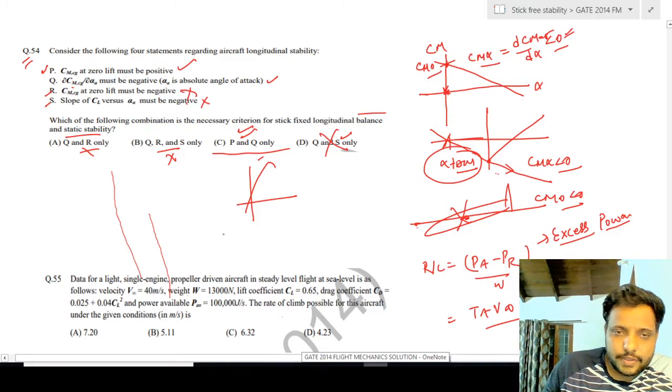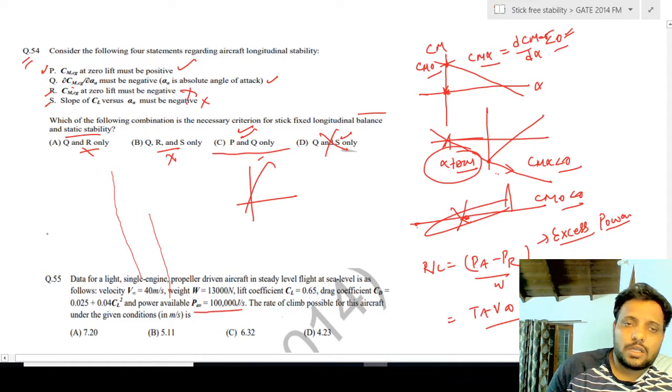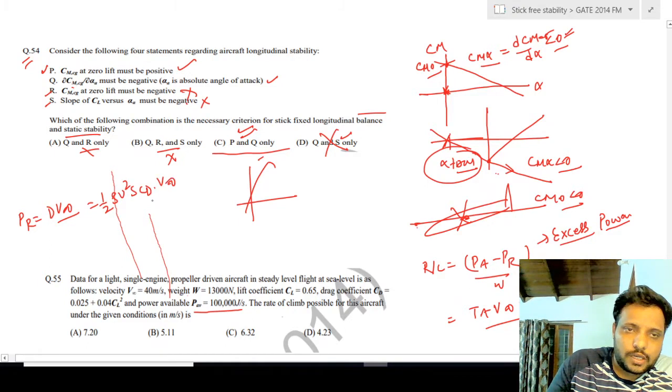We know that PA is given. PR can be calculated because we know TR, and TR for steady and level flight is equal to D. So TR is equal to D. That means D into V infinity is nothing but PR. So PR can be calculated. I will write it here: D into V infinity, and D is half rho V square S into CD, into V infinity.